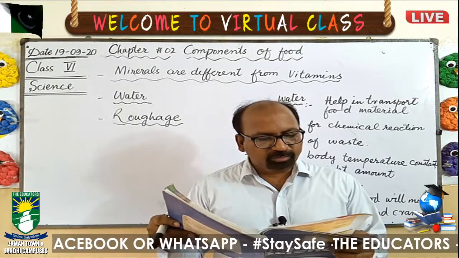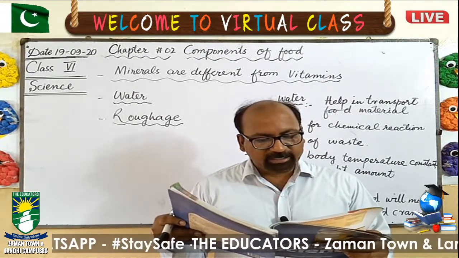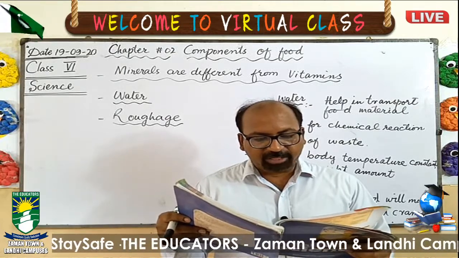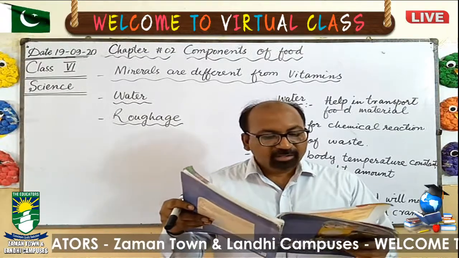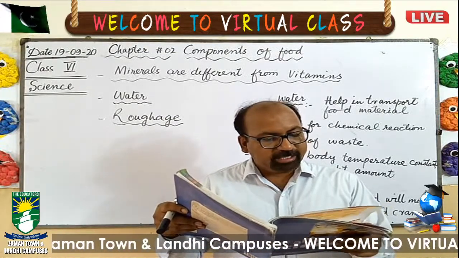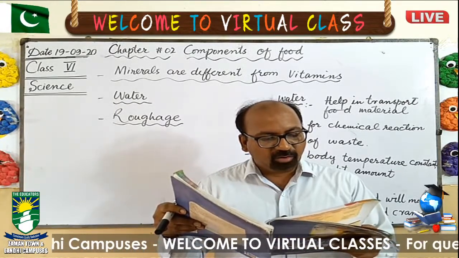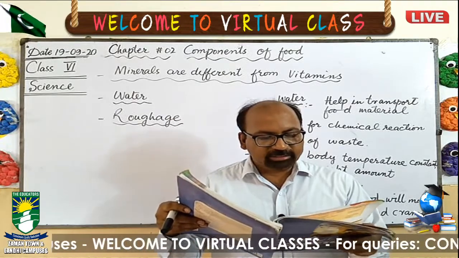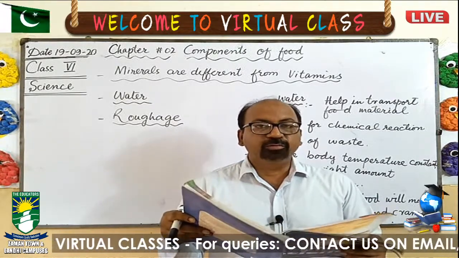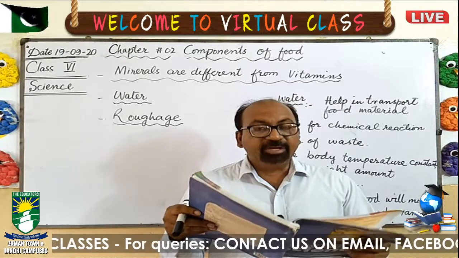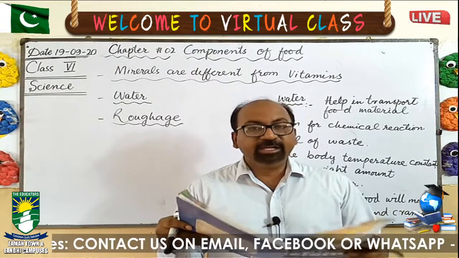Essential components of food. Energy giving components: these are carbohydrates and fats. Bodybuilding component: it is protein. Protective components: these are vitamins and minerals. And water and roughage: these are fibrous food. Carbohydrates are present in cereals and sugar. Fat is present in oil, ghee, buttermilk. Proteins are present in egg, pulses, beans, fish and milk. Vitamins are present in fruits and vegetables. And minerals are present in iodized salt and leafy vegetables.